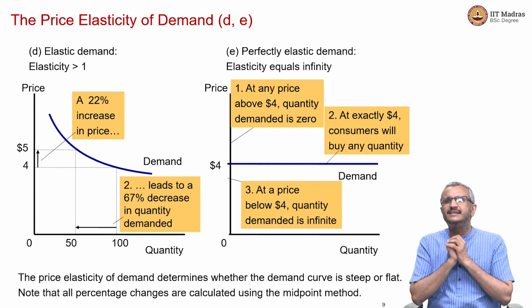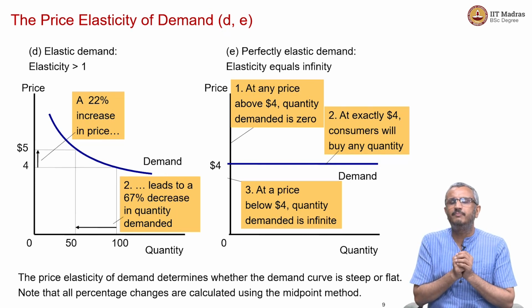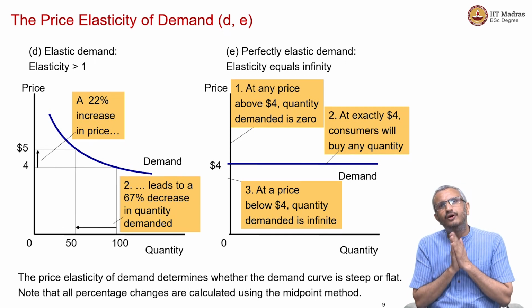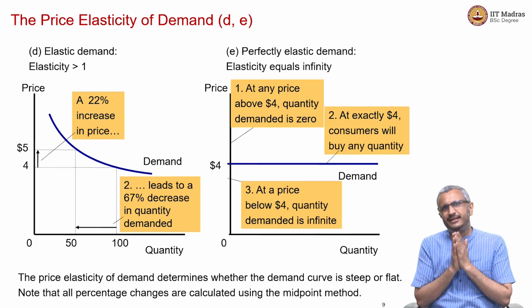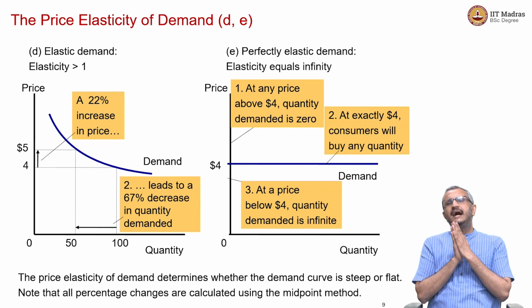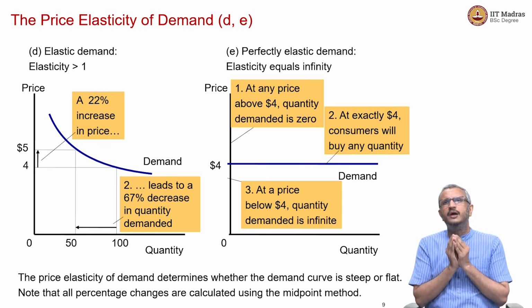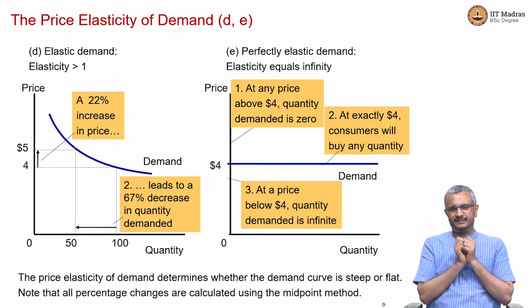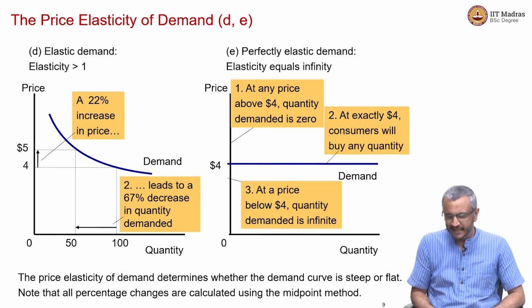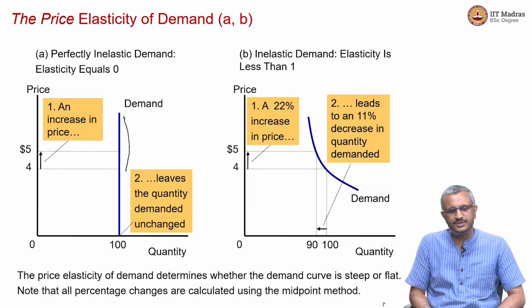So, at exactly $4, the consumer buys any quantity. At a price below $4, quantity demanded is infinite, and at any price above $4, quantity demanded is 0, a perfectly elastic demand curve. Okay, so let me just recap these kinds of demand curves once more.